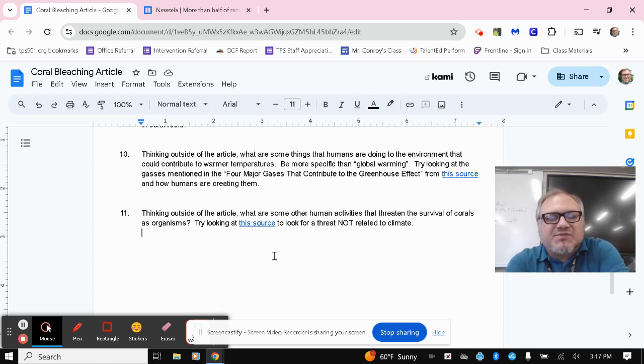So, again, I hope this gives you an opportunity to learn a little bit more about coral specifically as an organism, the importance of those support structures that it has to form that kind of hard casing that their colonies are a part of, and what can happen to them in terms of human activities influencing their behavior and their populations. It's another chance for us to kind of look at things from an ecology standpoint.